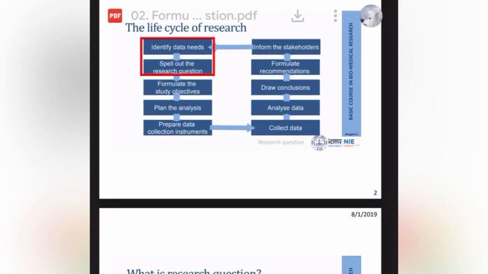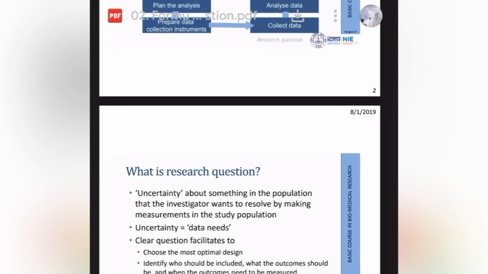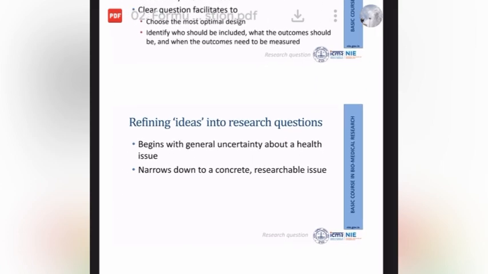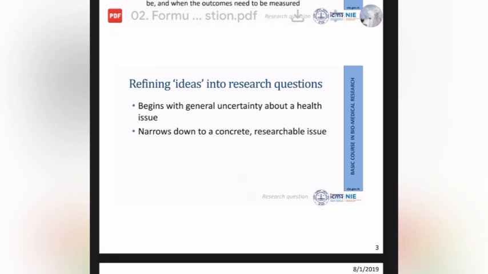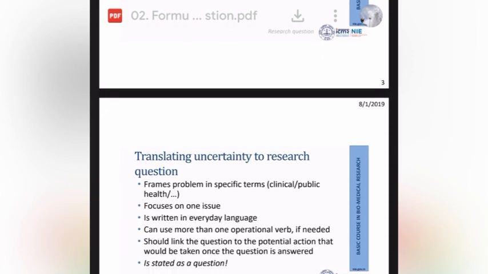You'll understand each one of it. It is very much important for understanding and formulating a research question and a research. And what is a research question, which is the data which you need, and refining the ideas into a research question. And most importantly, about the type of research question.